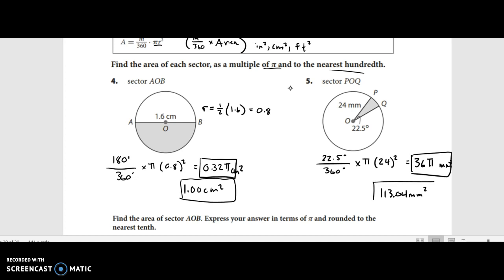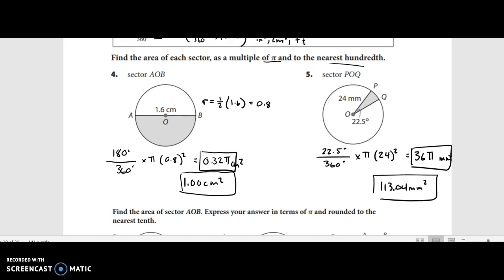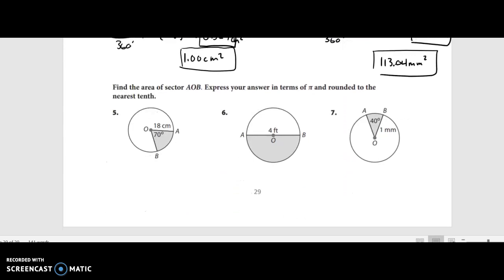Alright, so we've got a couple more examples. I want you to pause the video and try number 5, number 6, and number 7 out. Make sure you try number 5 first. I'm going to show you the answer to number 5 in 5, 4, 3, 2, 1. So first, the formula: 70 degrees over 360 degrees times pi times the radius squared, 18 squared.